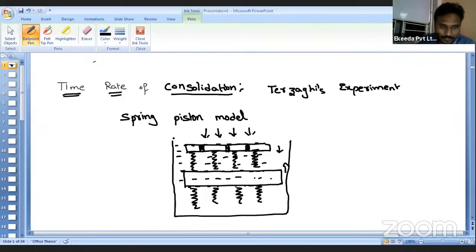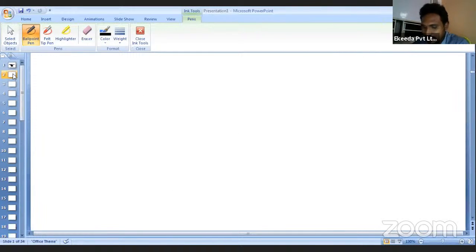Okay, now here, what are the assumptions that we are considering while deriving this experiment? The first assumptions are nothing but a lies. That means if these are not assumed, then the derivation is not applicable. So first and foremost, we will assume that our soil is homogeneous and isotropic.